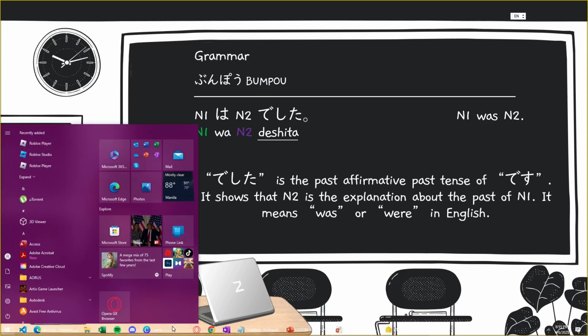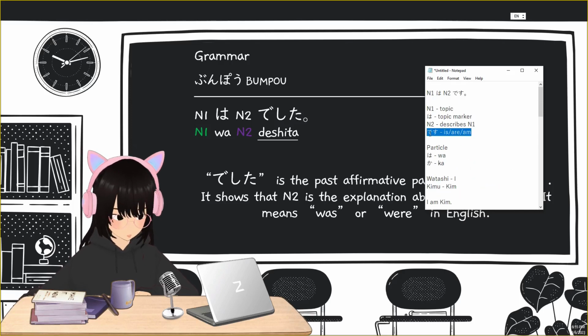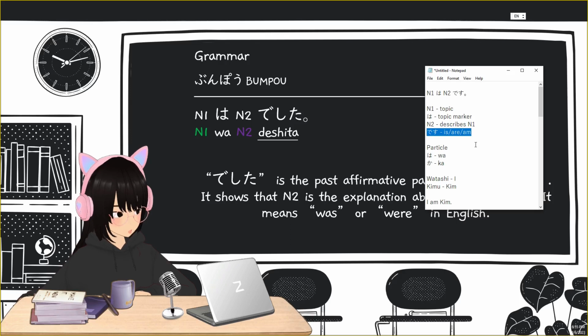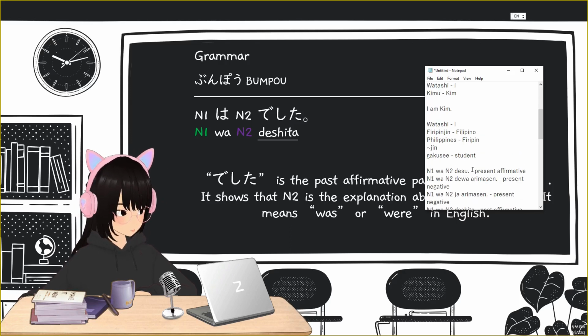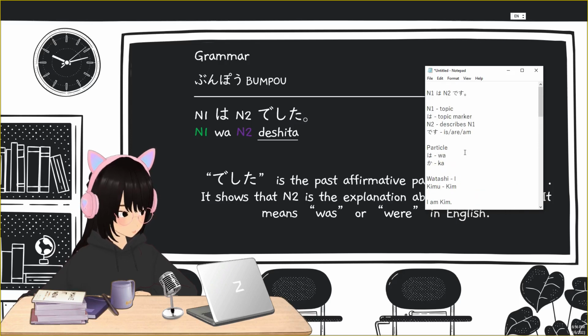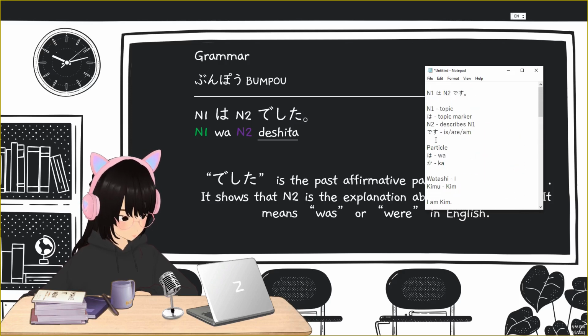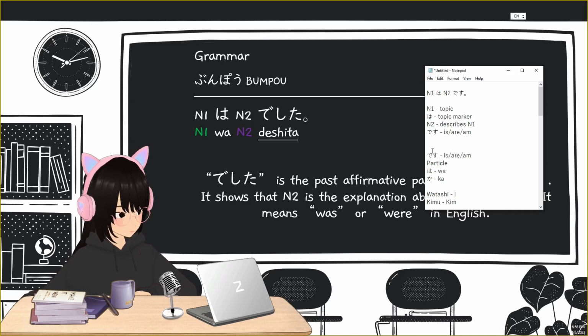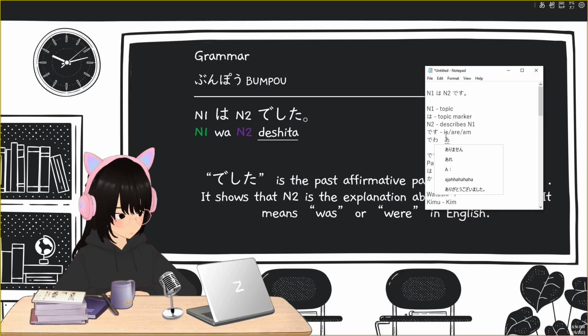So, desu is the present affirmative, and since deshita is past affirmative, now we have the negative. So desu is R or M. Dewa arimasen.